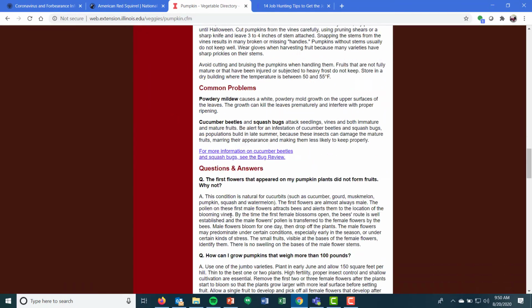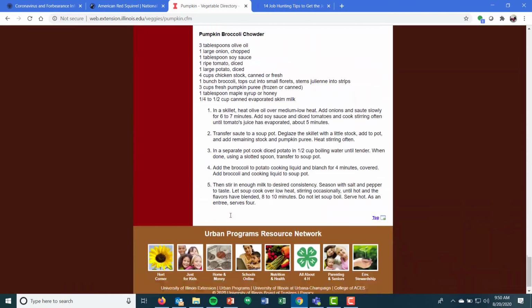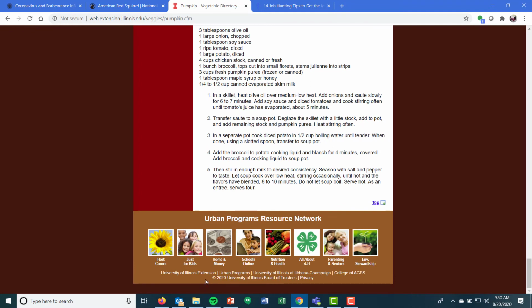But this is one that I do believe, if you go down here to the bottom, you are seeing this copyright symbol of the C in a circle, 2020 University of Illinois Board of Trustees. And so that's who owns it. Really, for the where, I would put the University of Illinois Extension Office because that is the website name, and so where it's coming out of.